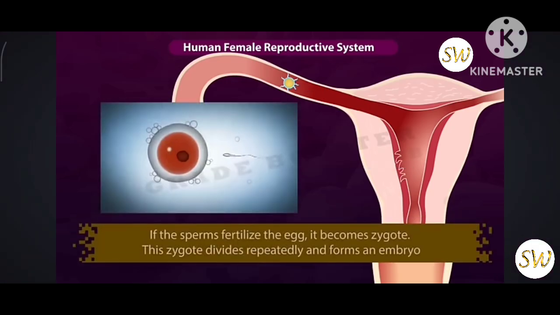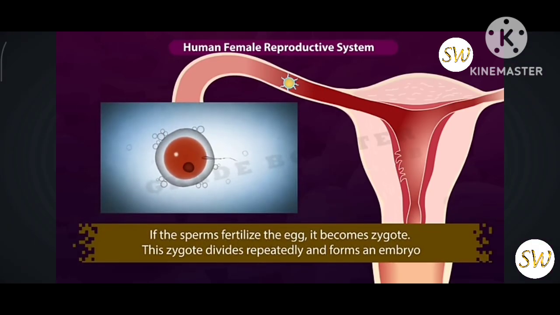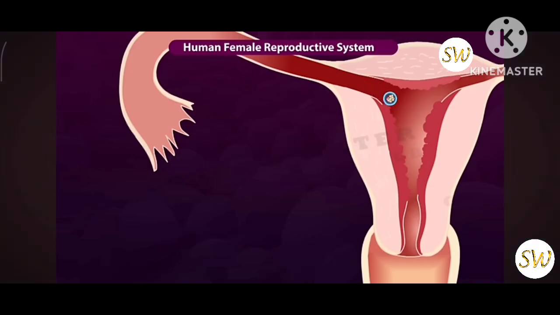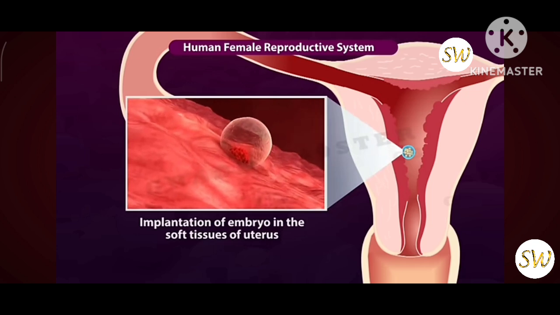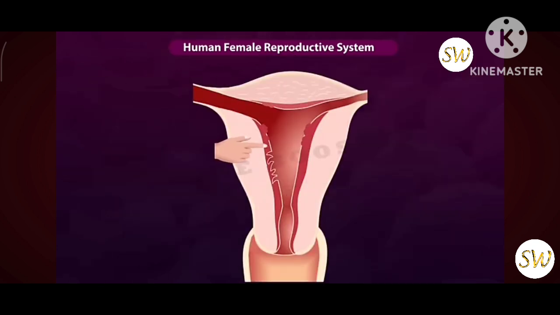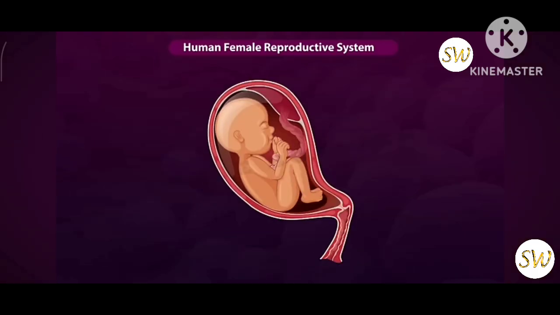If the sperms fertilize the egg, it becomes a zygote. This zygote divides repeatedly and forms an embryo. This embryo moves towards the uterus and gets implanted in the wall of the uterus. The lining of the uterus grows new tissues and blood vessels to accommodate the embryo. After implantation, the embryo grows into a fetus.